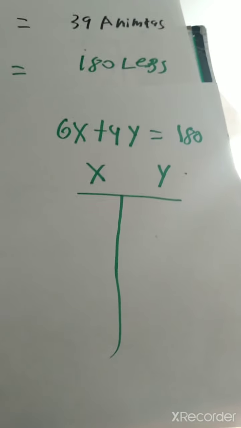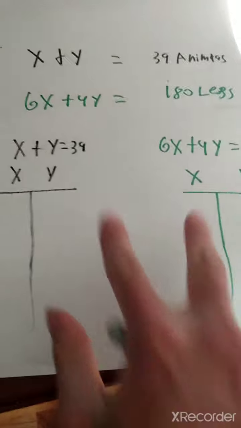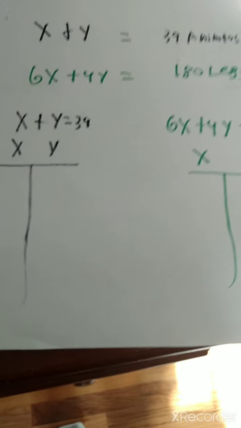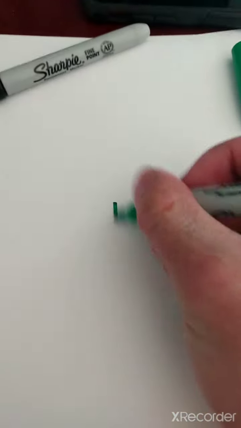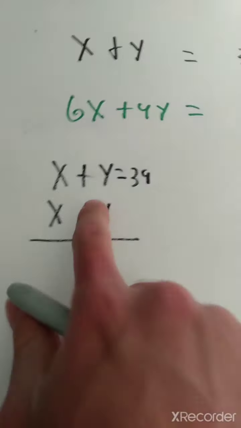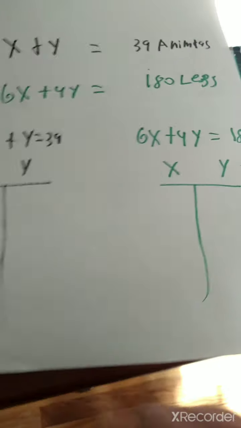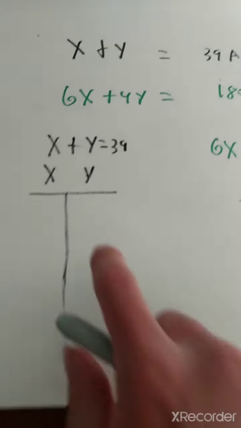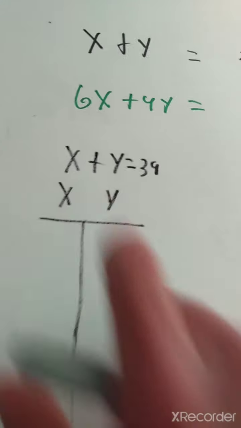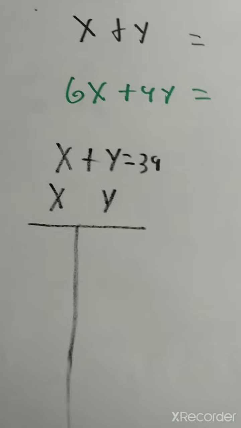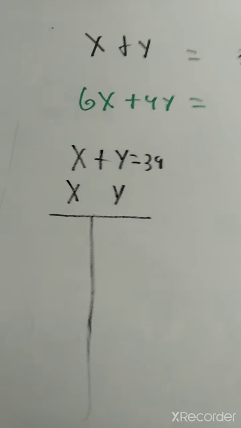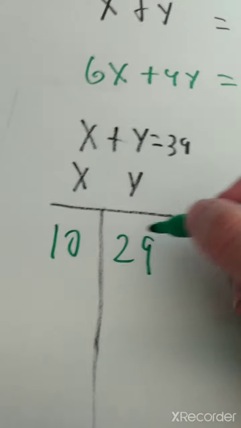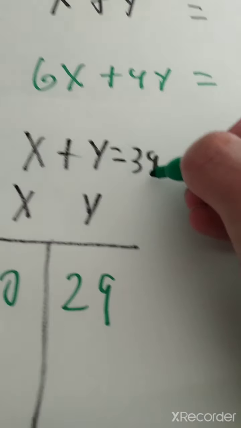The reason why it's called comparing equations is because we're comparing two different kinds of equations. And the goal is to find a number that would be both plugged into them to make them both true. So let's get started. Let's insert some numbers in this one. So x plus y equals 39. We get to be creative. So let's try 10 and 29. 10 plus 29 does equal 39.